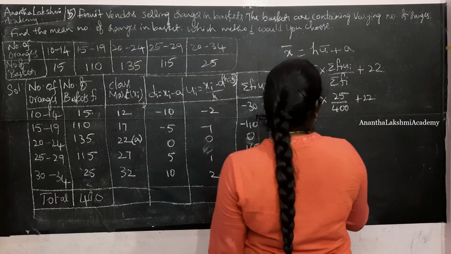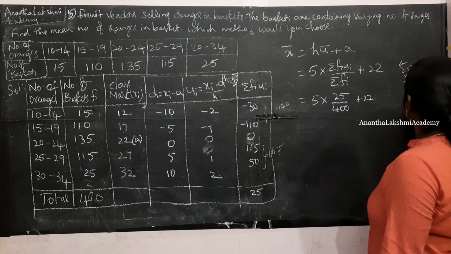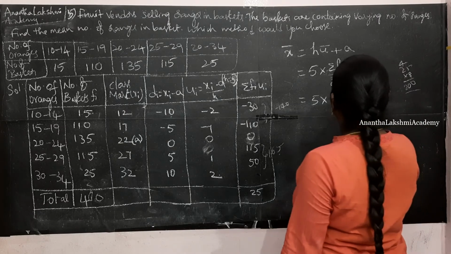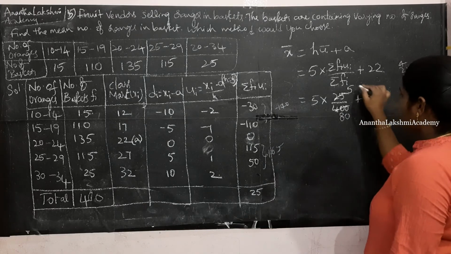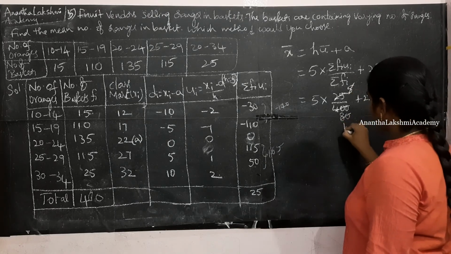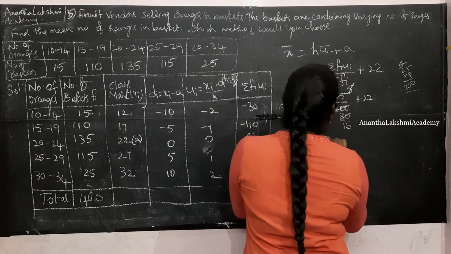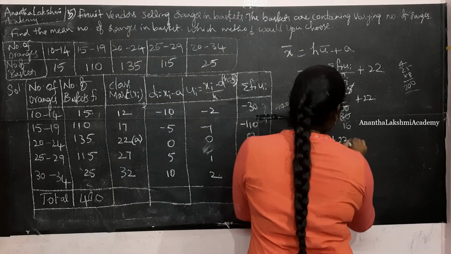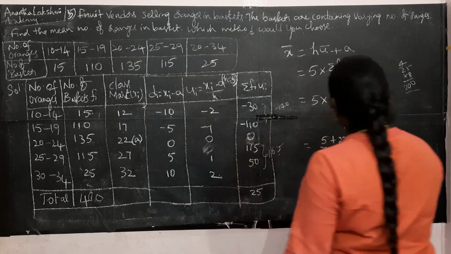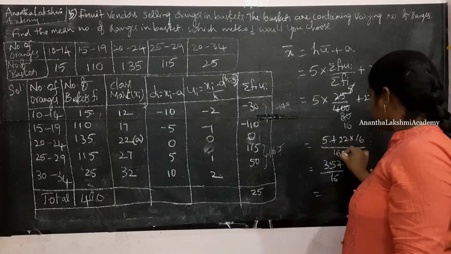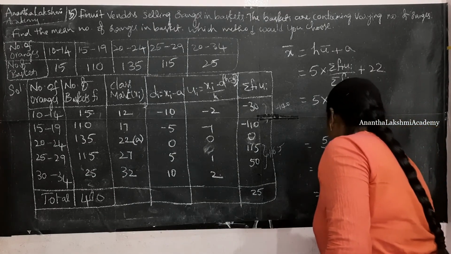Taking the LCM, this becomes 5 plus 22 into 16 by 16, which is 357 by 16, and this is nothing but 22.31.